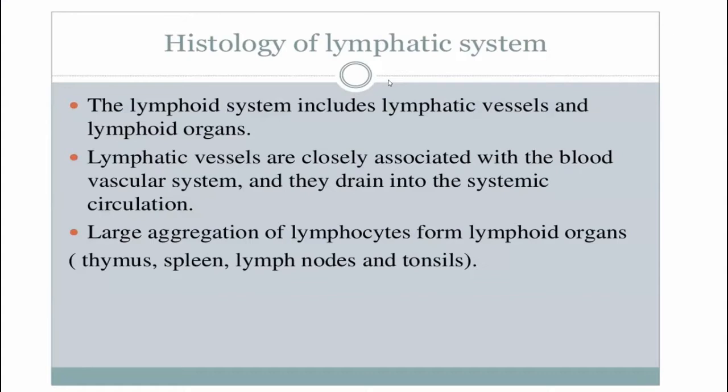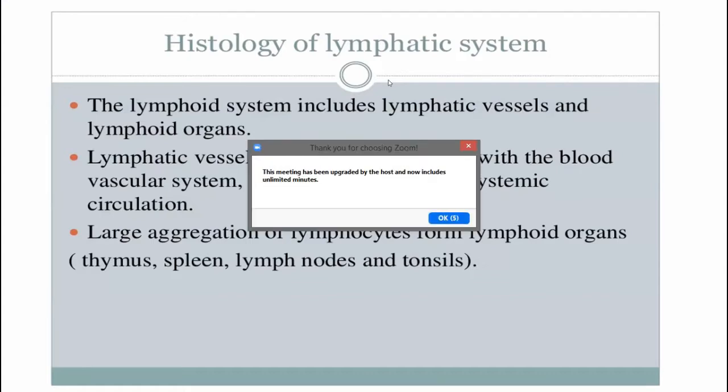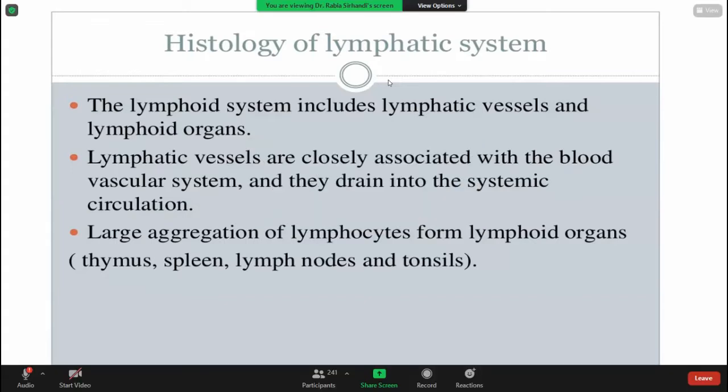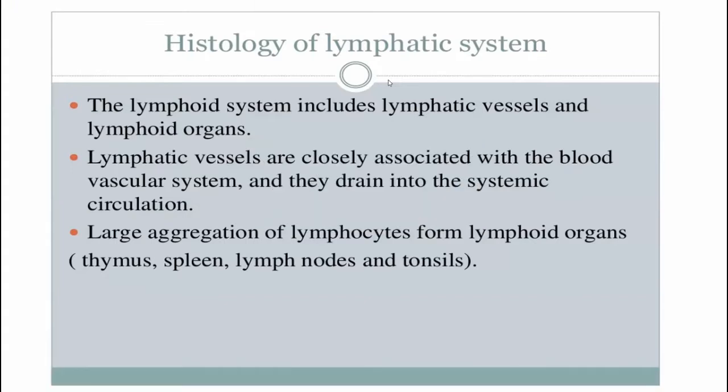Primary organs are those organs where the lymphocytes, either B lymphocytes or T lymphocytes, get formed and matured. These organs include bone marrow and the thymus.